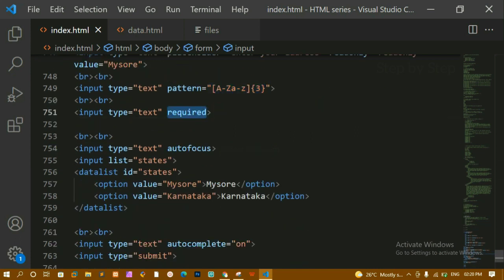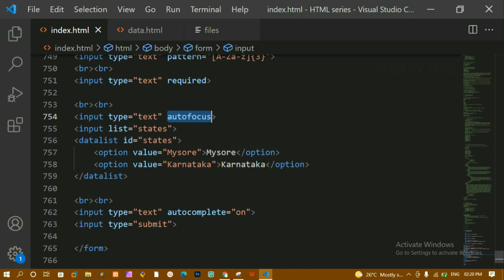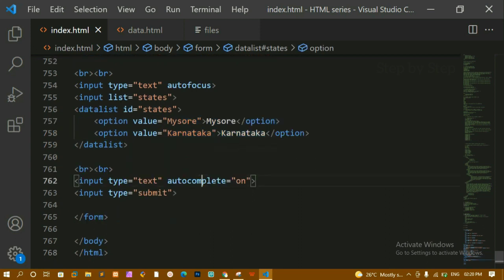We are having required. Once we give required, without filling this one, we cannot submit the data. We are having autofocus. Whenever we load the page, this input field will be autofocused. We are having the list attribute. If we are using a datalist, we have to use this list attribute. If this value is matching with this one, only then we will be having this drop down. Then finally we are having autocomplete. Based on your requirement, you can turn it on or off. This is all about basic attributes inside input fields.